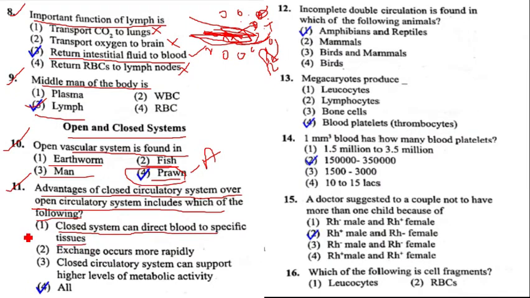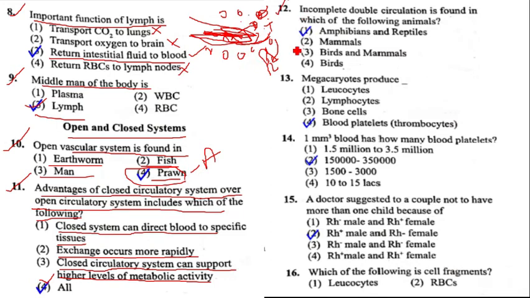Yes, closed circulatory system can direct the blood to the specific tissues through the blood vessels. Option 2, exchange of different substances occurs more rapidly. Closed circulatory system can support higher level of metabolic activity. Yeah, it's also correct. Closed circulatory system supports higher level of metabolic activity or biochemical reactions. Hence question number 11, all 3 are correct, hence our answer is option 4.